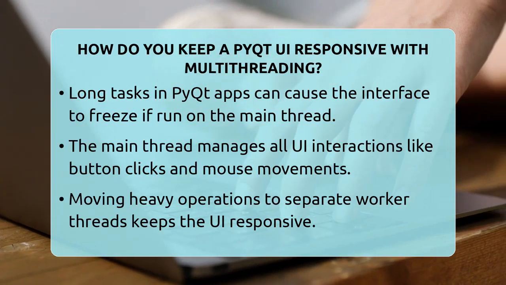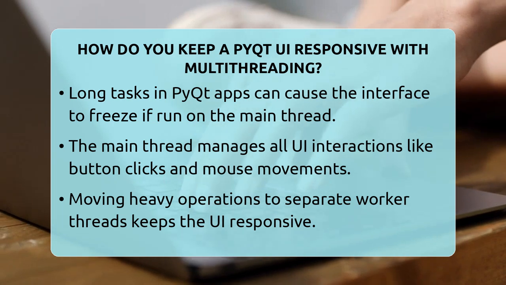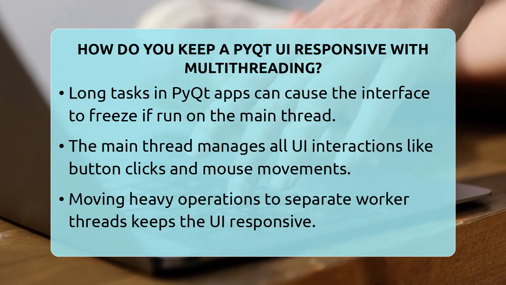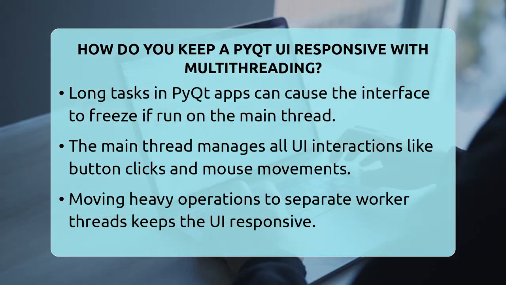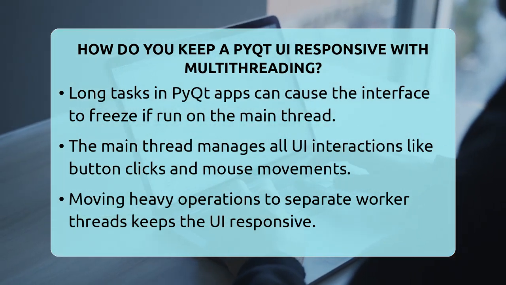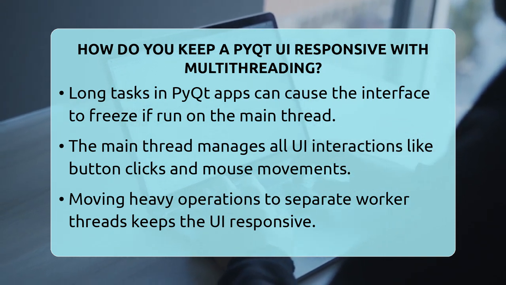How do you keep a PyQt UI responsive with multi-threading? Imagine working on a project and suddenly your application freezes just because it's busy doing something heavy. That's frustrating, right? Well, in PyQt applications, that happens when you run long tasks on the main thread.